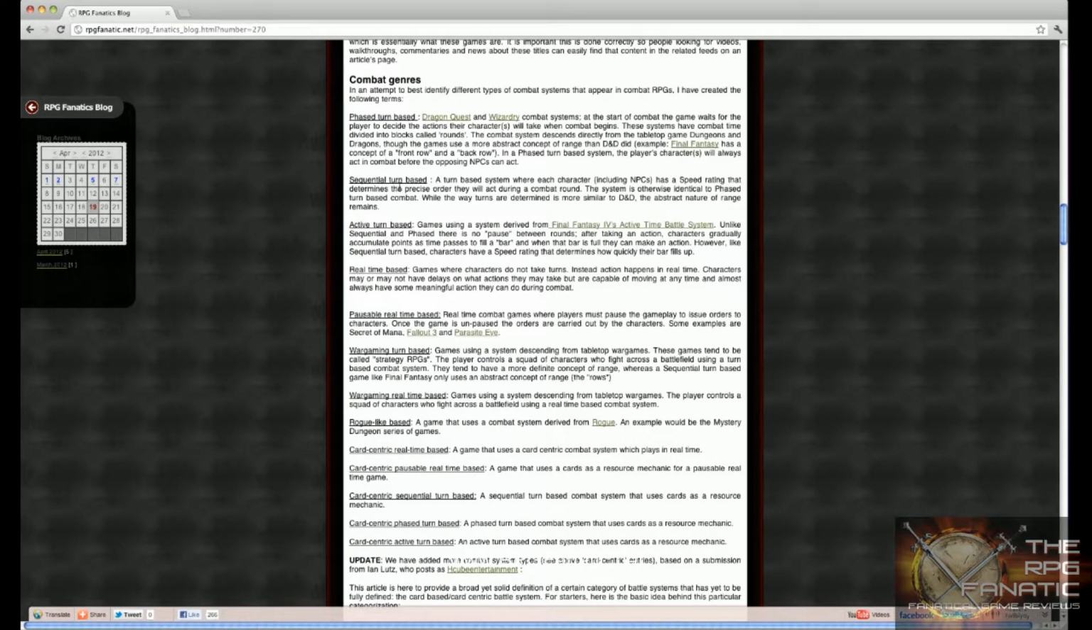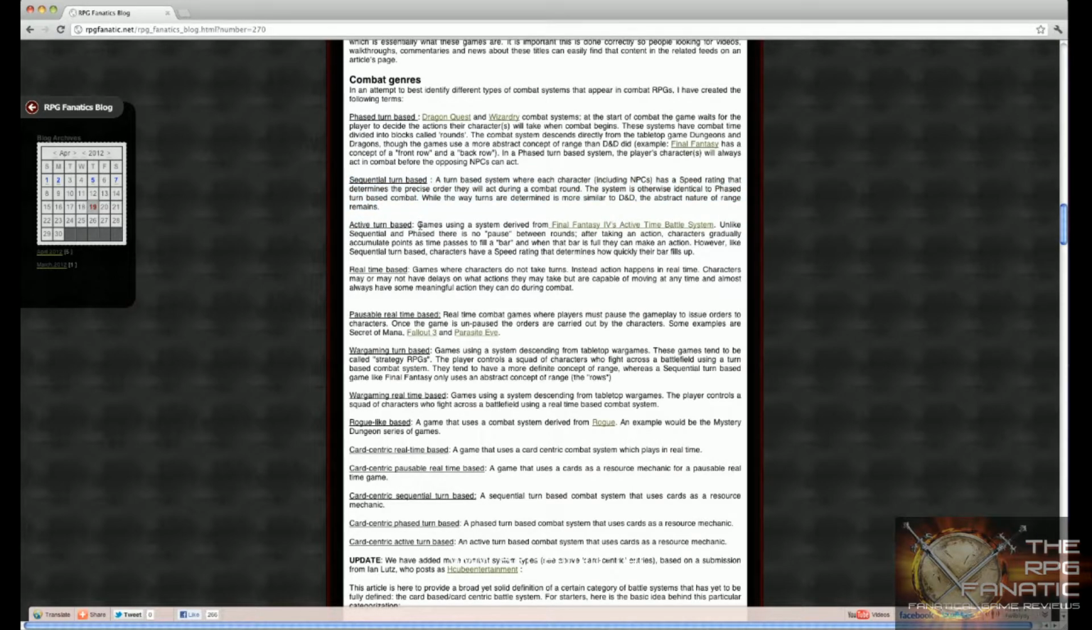That's where sequential turn-based comes in. A turn-based system where each character, including the NPCs in the battle, has a speed rating that determines the precise order they will act during a combat round. The system is otherwise identical to phased turn-based combat. While the way turns are determined is more similar to D&D, the abstract nature of range remains. This is what the majority of turn-based RPGs are considered to be. A lot of them are sequential turn-based games.